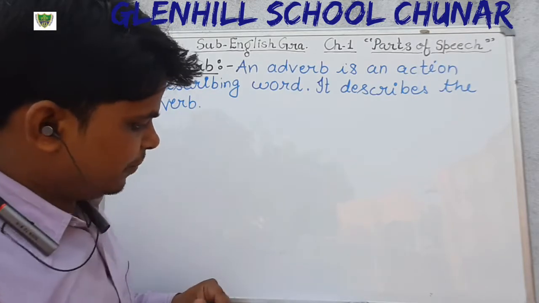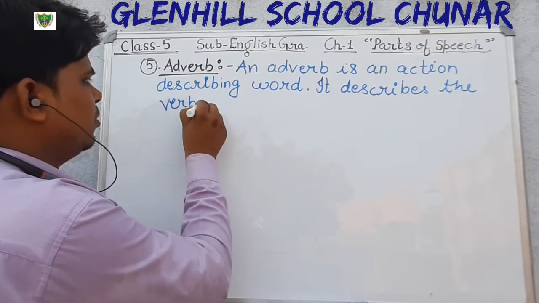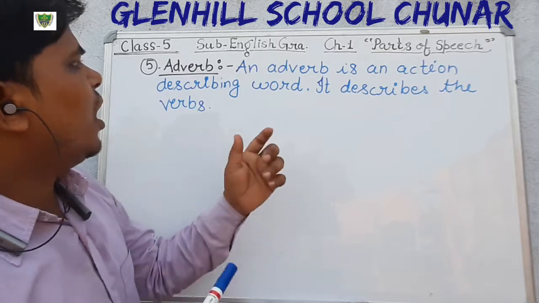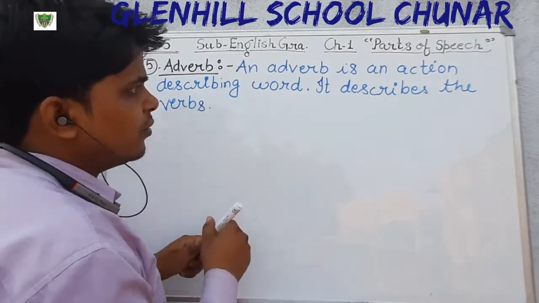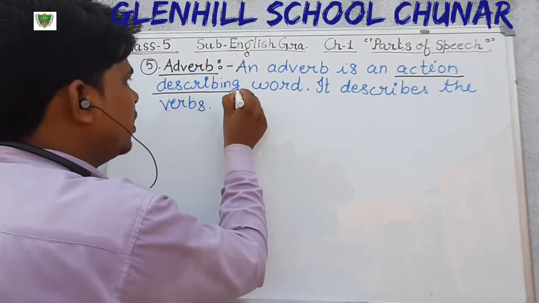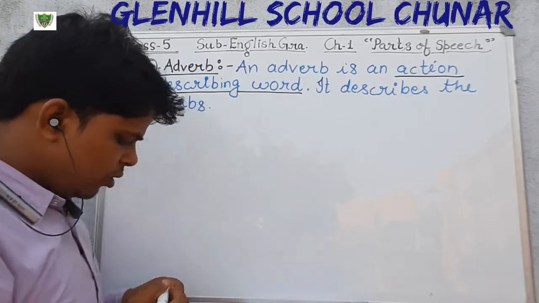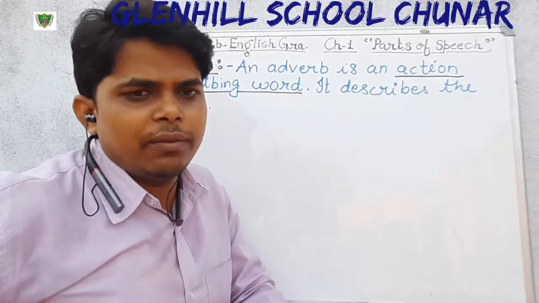Okay students, just see. An adverb is an action describing word. What is action word? Verb.